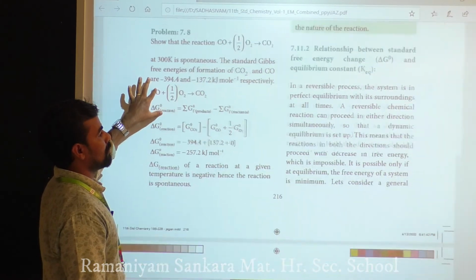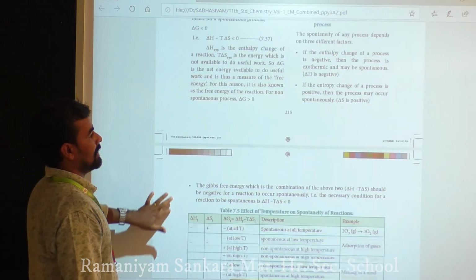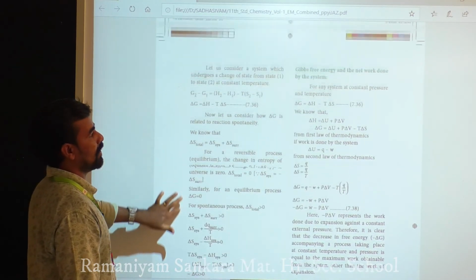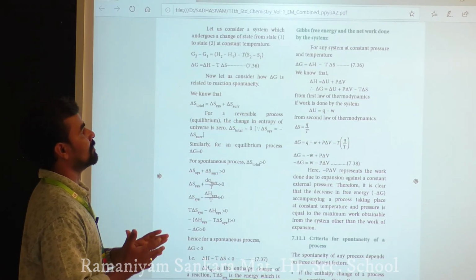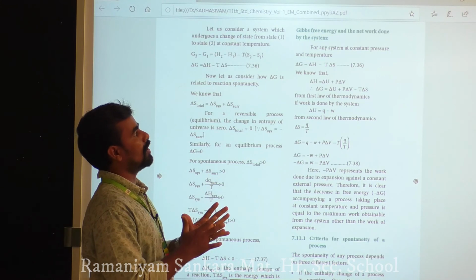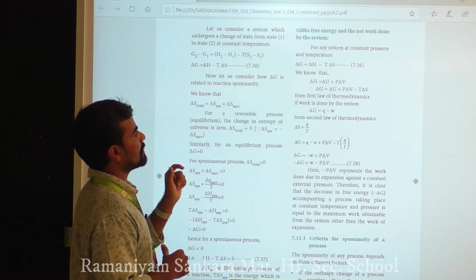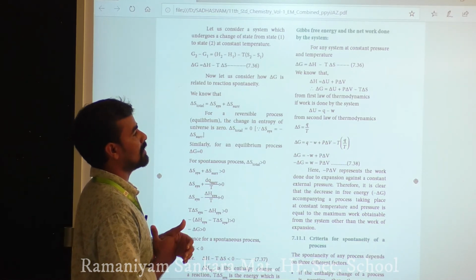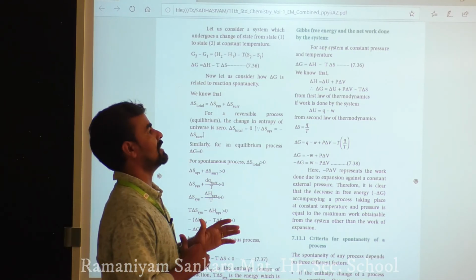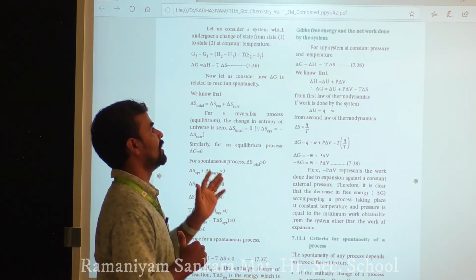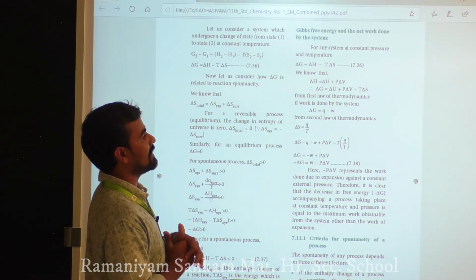For any system at constant pressure and temperature, delta G equals delta H minus T delta S. We know that delta H is equal to the internal energy change delta U plus P delta V. So delta G is equal to delta U plus P delta V minus T delta S.